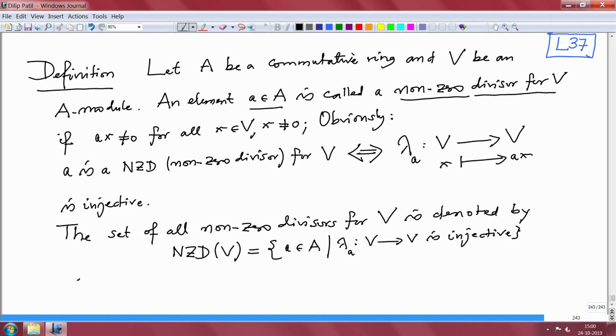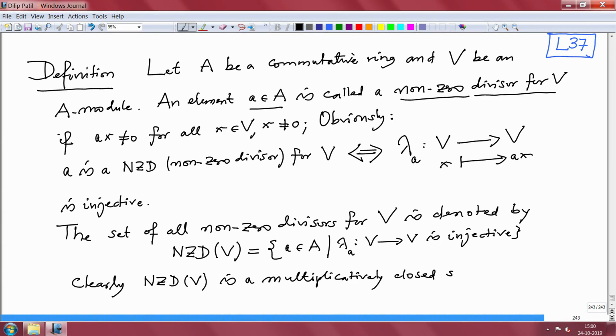And clearly NZD of V is a multiplicatively closed subset of A.